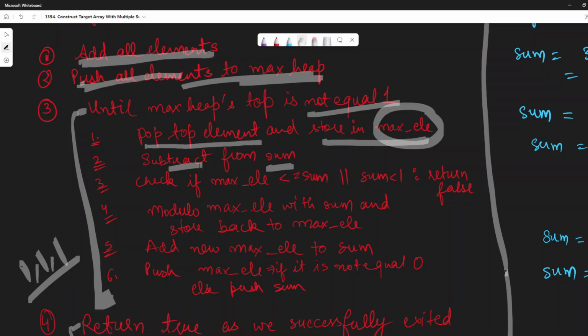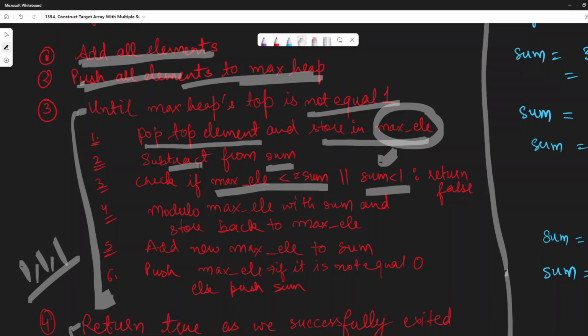Now comes the next part: at this moment we are required to check if our maximum element is less than or equal to sum, or sum is less than 1. If our sum is less than 1, basically negative, we don't need any element in our priority queue, basically in our answer, which is less than 1, because at the end we just need 1 in our array, right? So we need to keep a check that if sum is less than 1, or if our maximum element is less than or equal to sum.